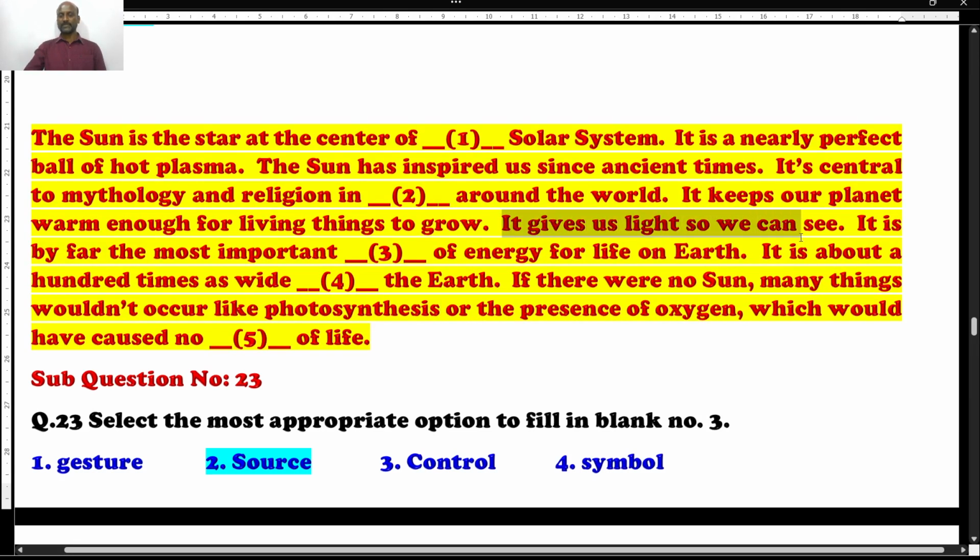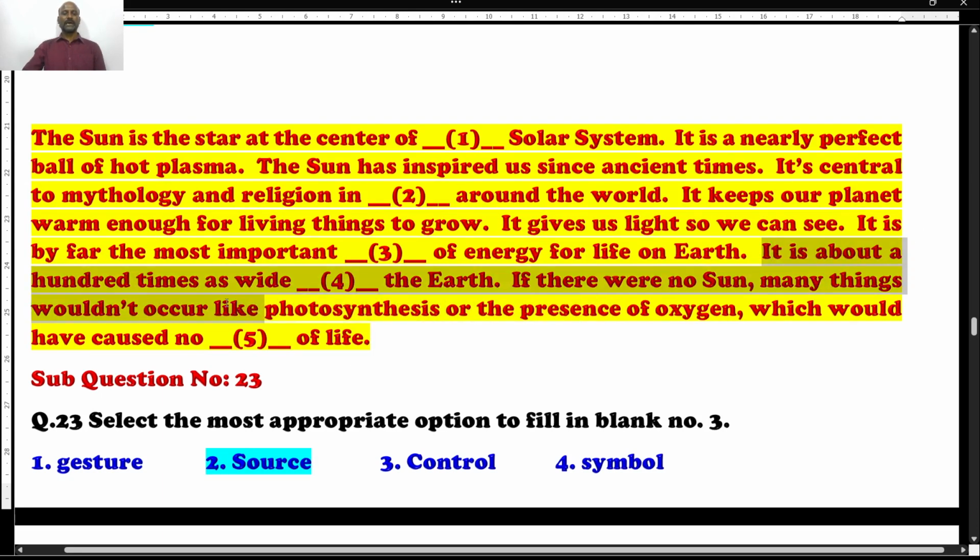It gives us light so we can see. Without light, we cannot see anything because everything will be dark. It's by far the most important dash of energy of life of Earth. What is that? It is by far the most important gesture, no. Control, no. Symbol, no. It is by far the most important source of the energy for the life of Earth. See, the sunlight is the source of energy for life on Earth.